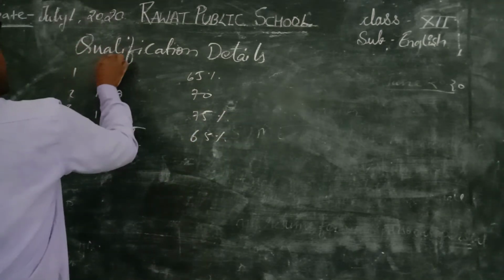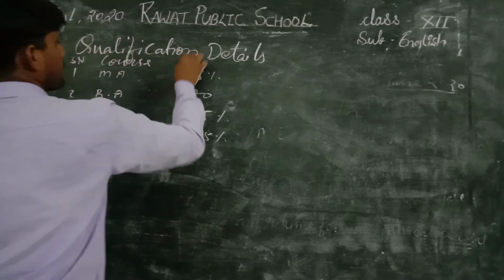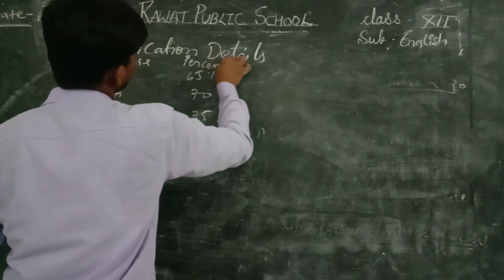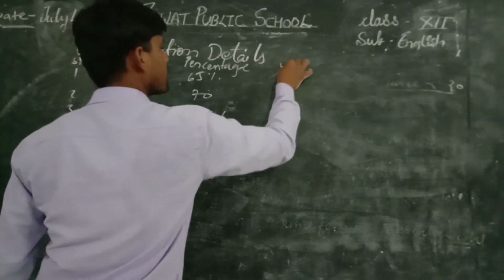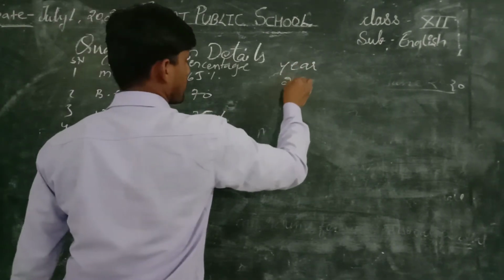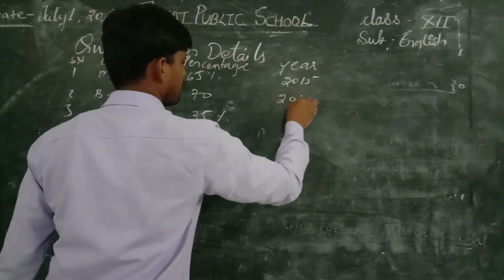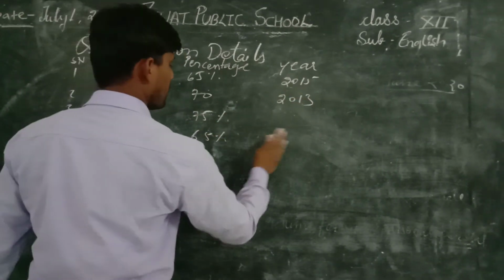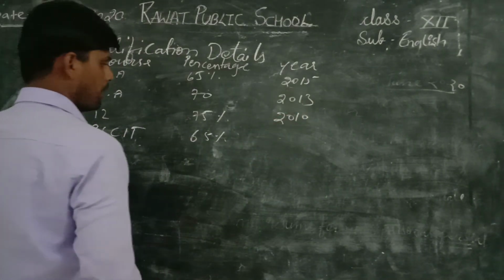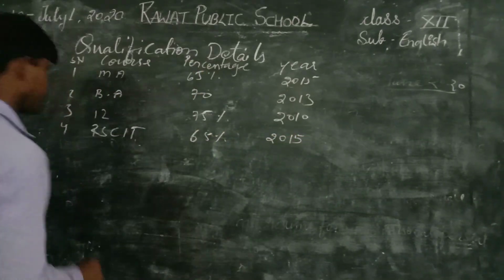Here we write course, percentage, then comes year, in which year you have passed. MA, just suppose you have done in 2015, so there will be 2015, BA in 2013, 12th 2010, and RACIT can be done in any year, so we are writing here 2015.